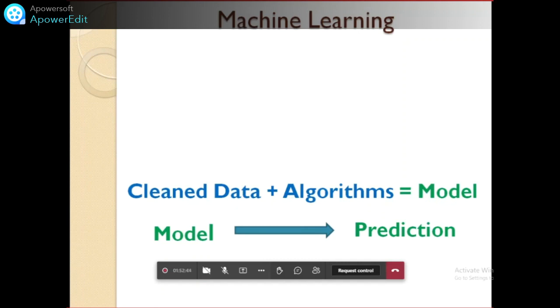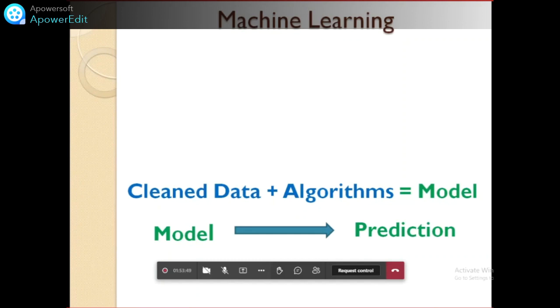Then we are going to learn algorithms in that. So clean data, who will provide the clean data to us? Quick question. Clean data is provided by the data analyst. Who will apply the algorithm to clean data? As I am constantly saying, the machine learning team's responsibility is applying a suitable algorithm to the clean data. The data analyst is the person who will provide the data to the machine learning team. The machine learning team knows this is the project, this is the clean data coming, which algorithm to apply, so the machine learning team will apply the algorithm. This line, clean data plus algorithm, is called machine learning. The algorithm is going to learn from that, and the output is a model.